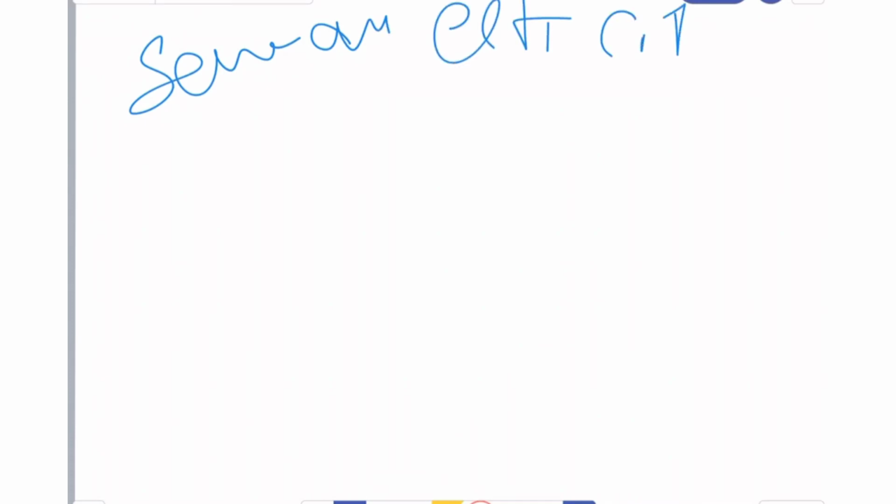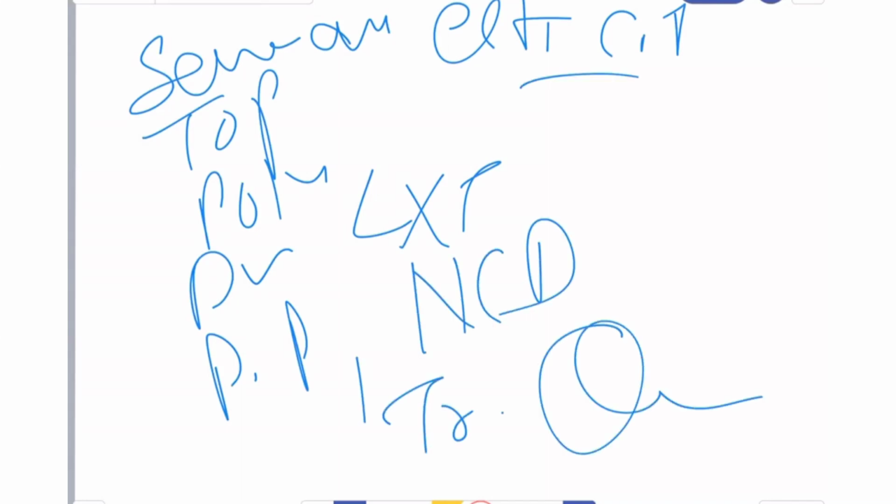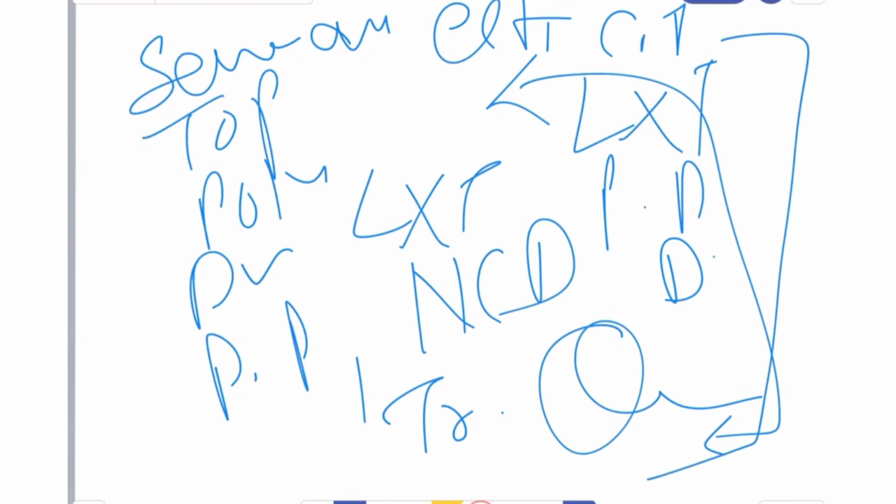Now several techniques are suggested for the estimation of combining ability, like top cross, polycross, diallel cross, line into tester, partial diallel, North Carolina designs, and triallel and quadriallel crosses. These are the biometrical techniques used for estimating combining ability. The most commonly used are line into tester, partial diallel, and diallel. So these are the techniques used for combining ability analysis. So this is all about combining ability and its effects.